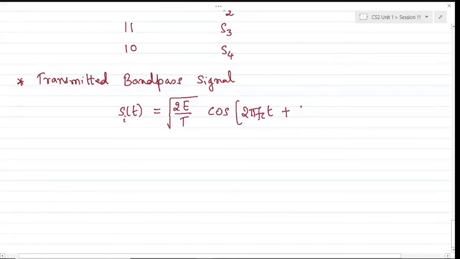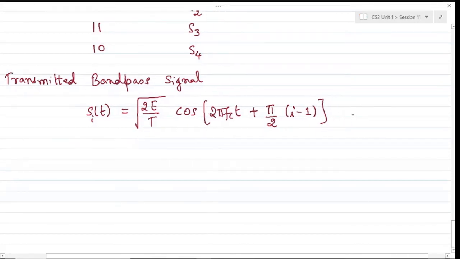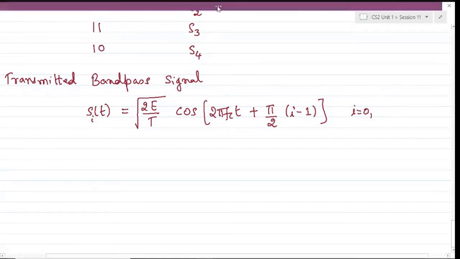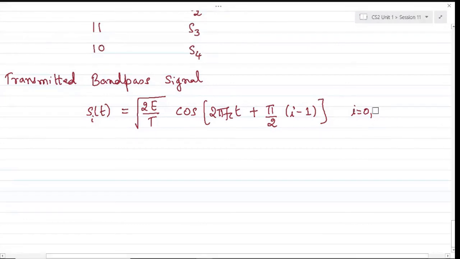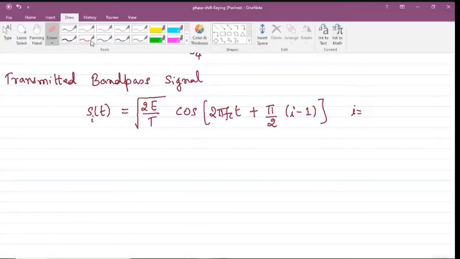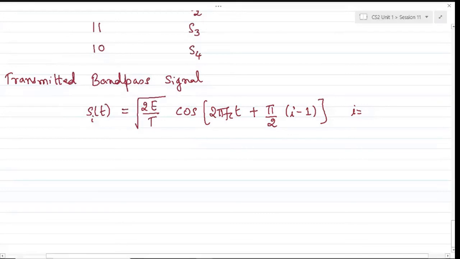The phase will keep on varying depending on what bit stream we are representing, and this i will vary, sorry, it's not 0. This will take values of 1 to 4. So this will be 1, 2, 3, and 4. And of course, the t will have variation between 0 to T.